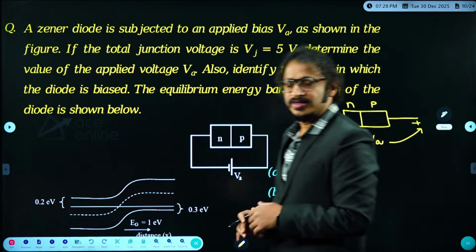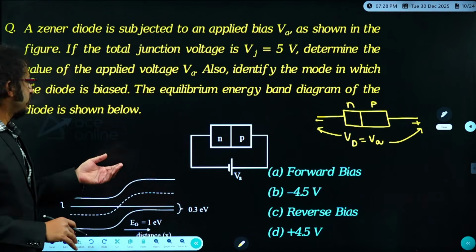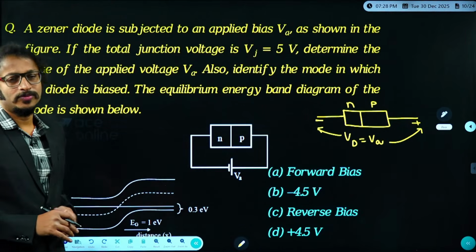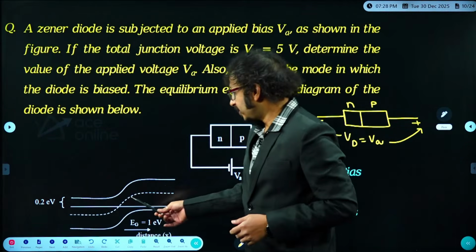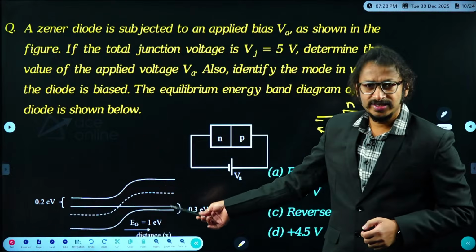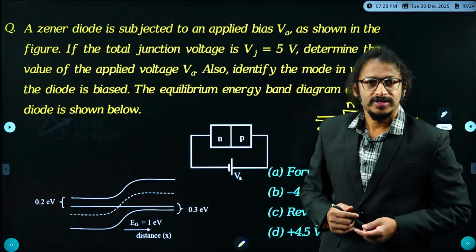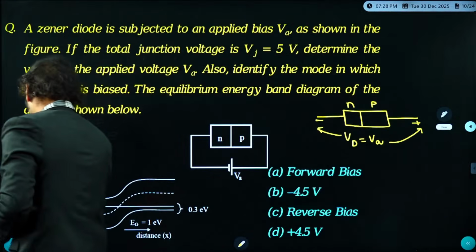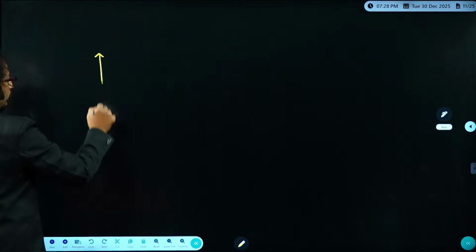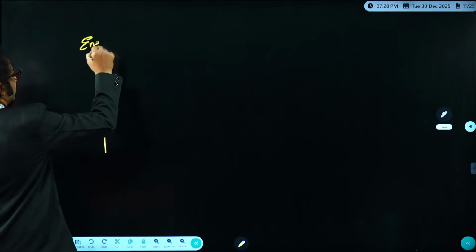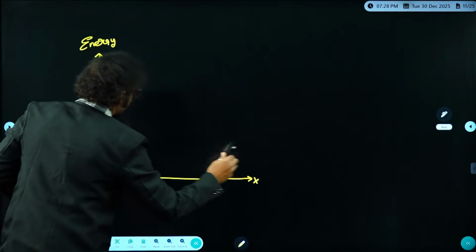It is again MSQ. He is asking about the diode voltage value and in which mode of operation it is getting operated. And the equilibrium energy band diagram. So this is the band diagram. Examiner has given the band diagram over here, which is under equilibrium it seems. Very nice. So guys, let us have a look carefully. First of all, in the band diagram, y-axis is energy and x-axis distance.